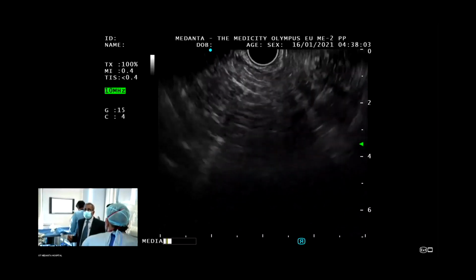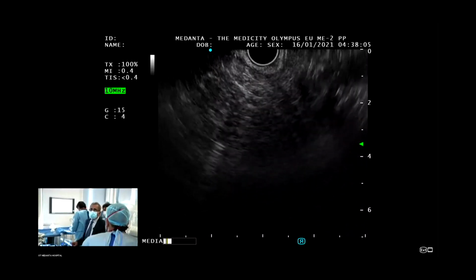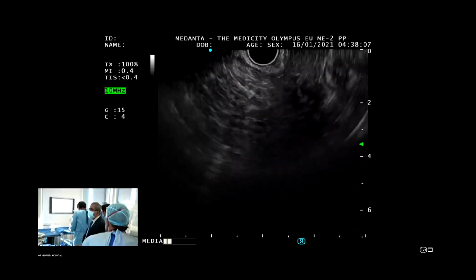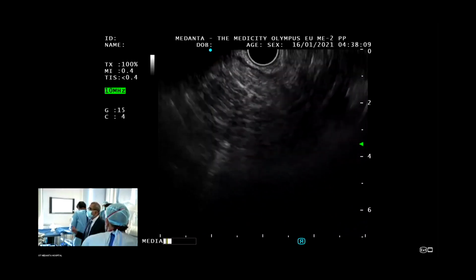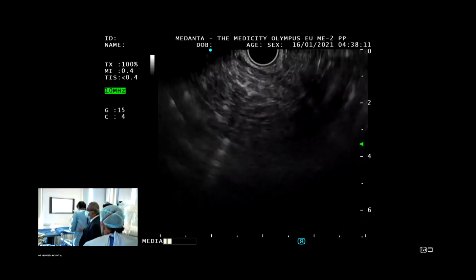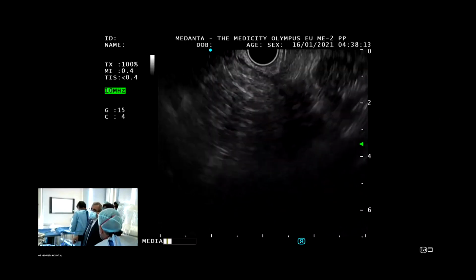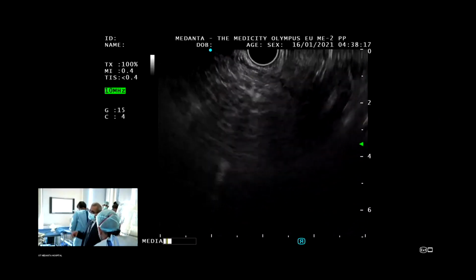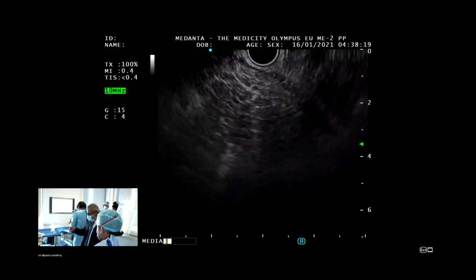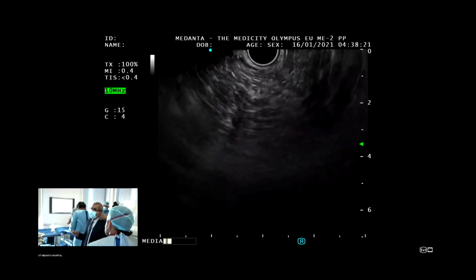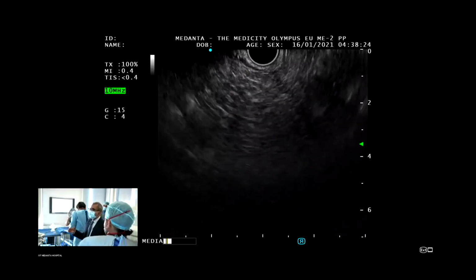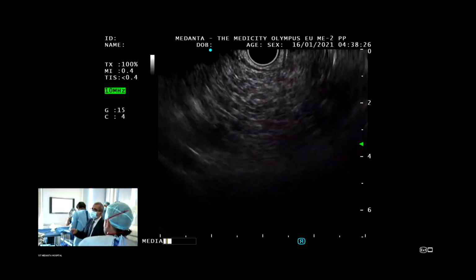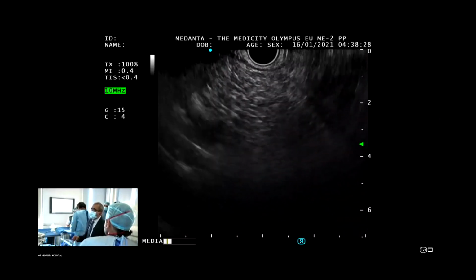So I wanted to show the correlation between the CT findings and the EUS. And on the CT, can we have the films, please? This lesion is enhancing all on the periphery, and the center, the core area, what he was showing as the cystic areas, is a completely necrosed lesion. So that is hypodense, and a big chunk of the periphery is hyperdense.